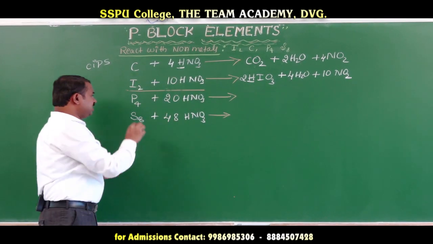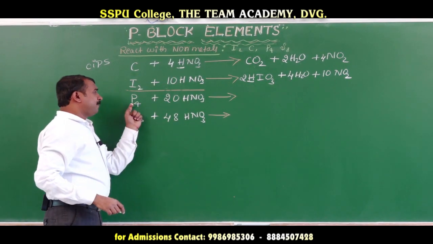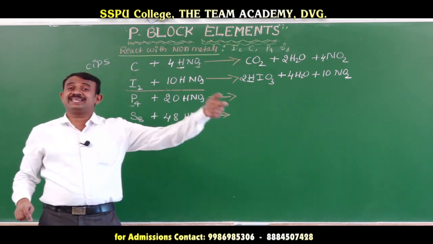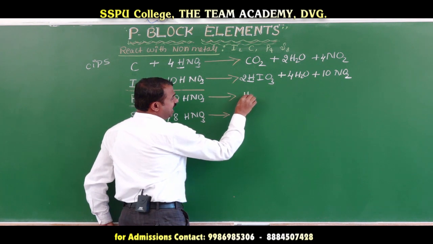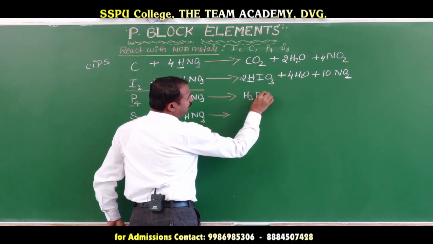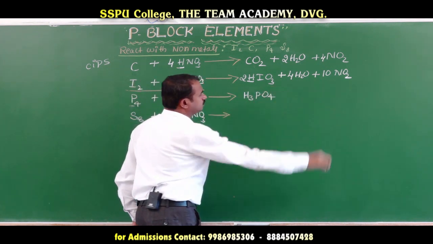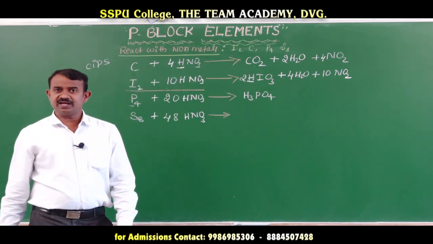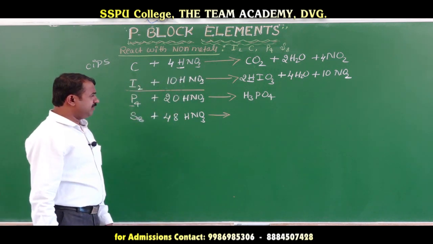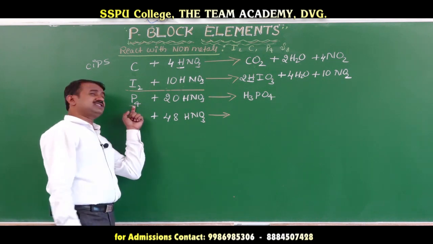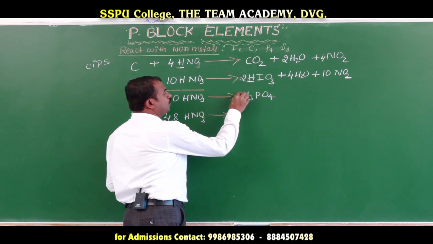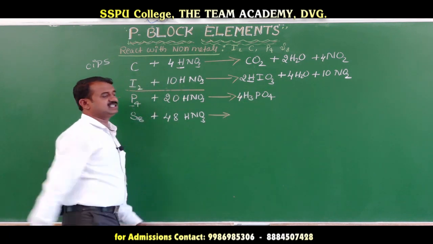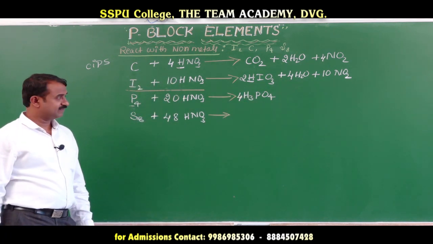Okay. Coming to the phosphorus. Phosphorus is converted to phosphoric acid. What is the formula of phosphoric acid? H3PO4. Phosphoric acid. How many phosphorus do we have? 4 phosphorus means 4 molecules of phosphoric acid are released. Listen carefully.